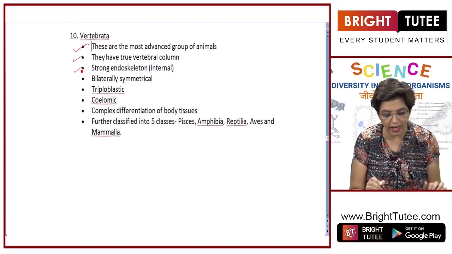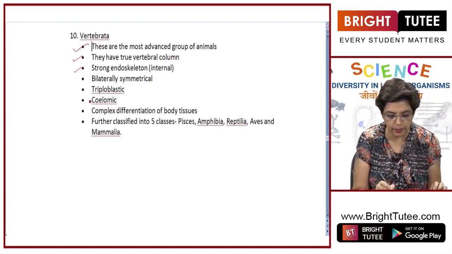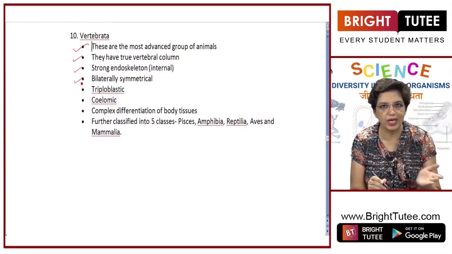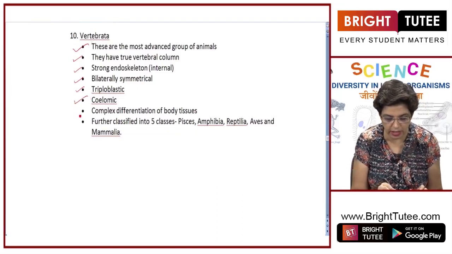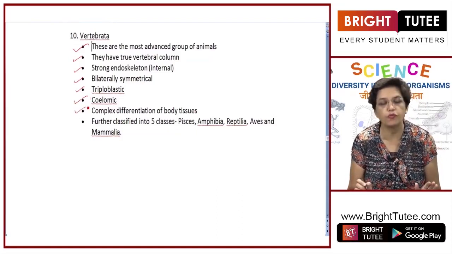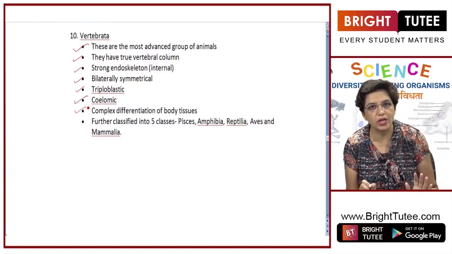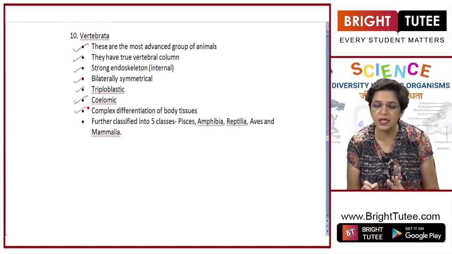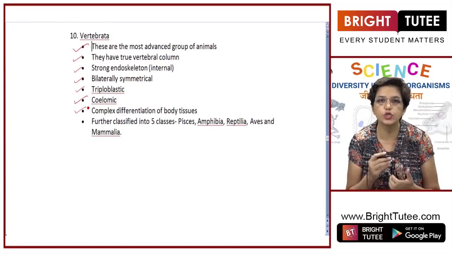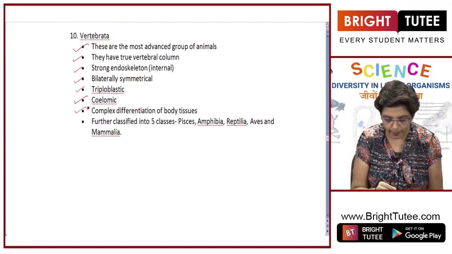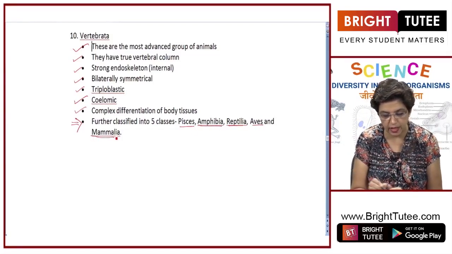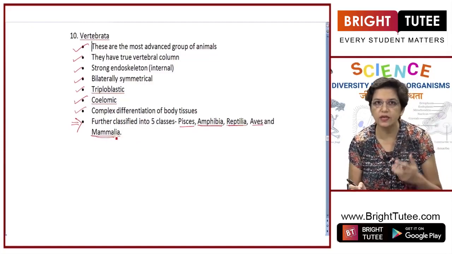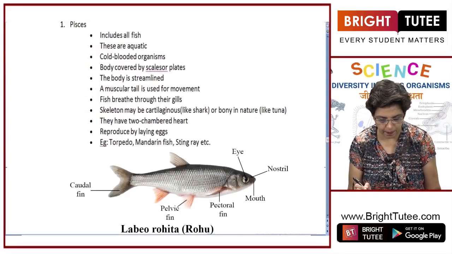They have a strong endoskeleton, that is, an internal skeleton is present. Body is bilaterally symmetrical. They are triploblastic. They have a true coelomic cavity. They have complex differentiation of body tissues. The tissues form the organs, the organs form the organ systems, and there are many systems in the body which coordinate with each other. They are further divided into 5 classes: Pisces, Amphibia, Reptilia, Aves and Mammalia. So, we will now do the detailed features of these 5 classes.